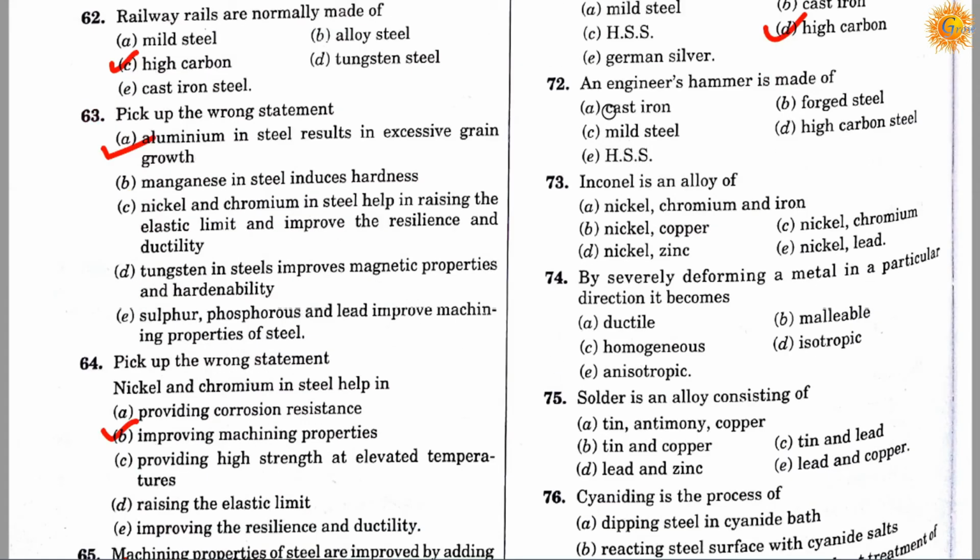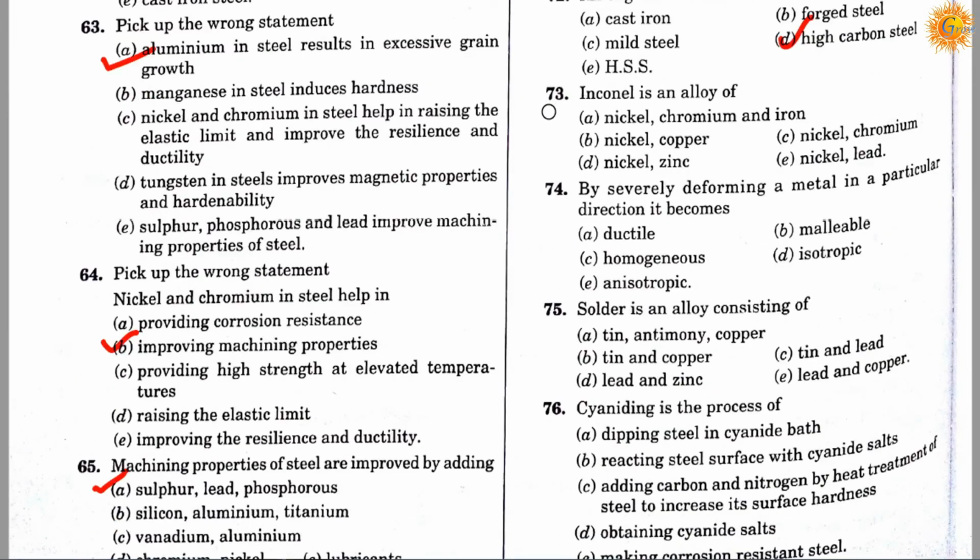Question number 72. An engineer's hammer is made of: option A, cast iron; option B, forged steel; option C, mild steel; option D, high carbon steel; option E, HSS, means high speed steel. Correct answer is D. An engineer's hammer is made of high carbon steel. Question number 73.